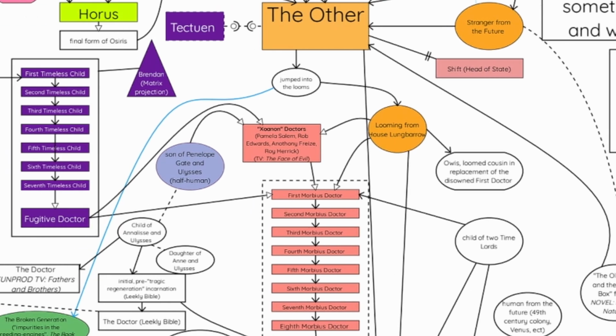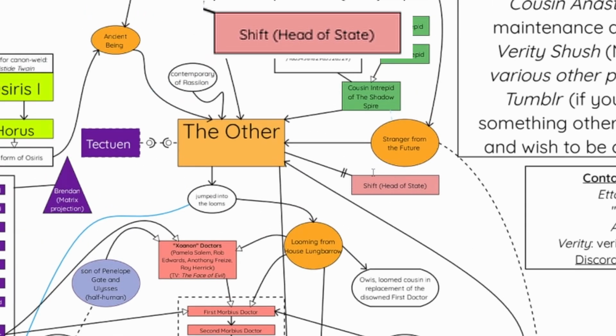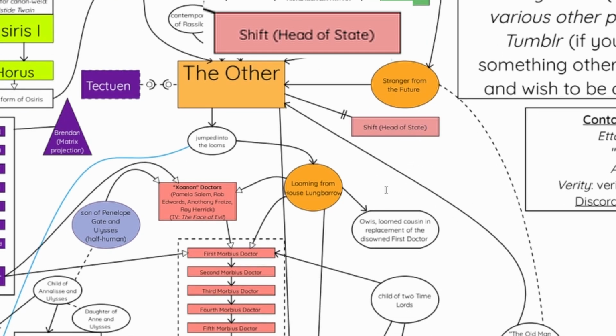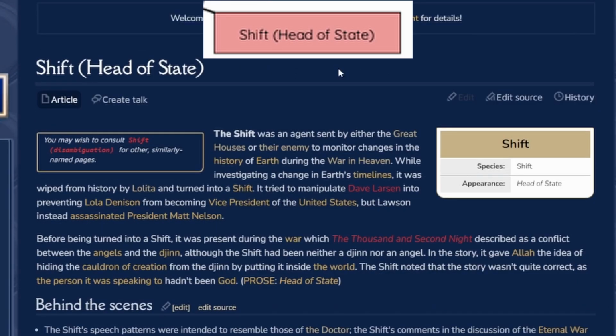But there's obviously the looming from House Longbarrow, and some other things in between. So we also have Shift. Did we cover Shift? Shift, head of state. I think that's the Minister. No, I was wrong. I was thinking of another story called Head of State. This is referring to the enemy.